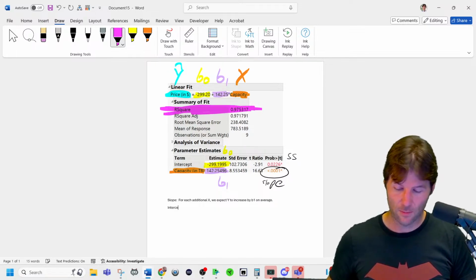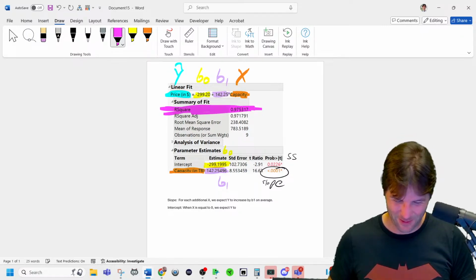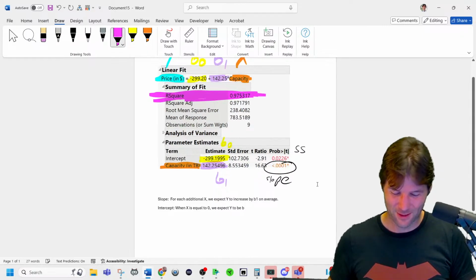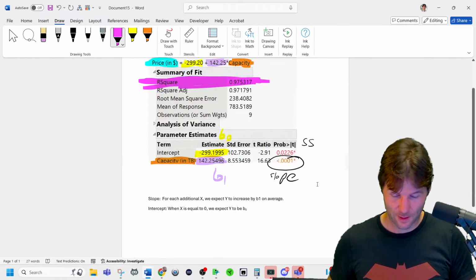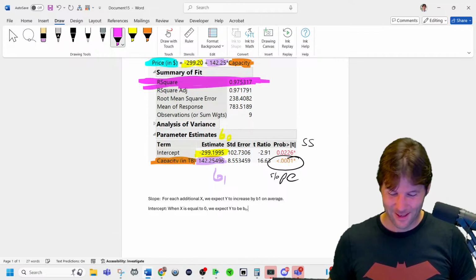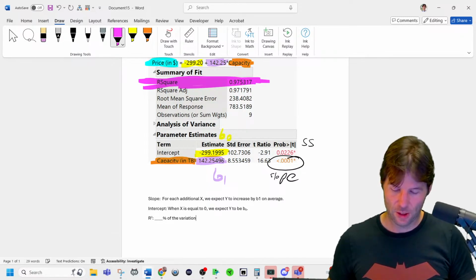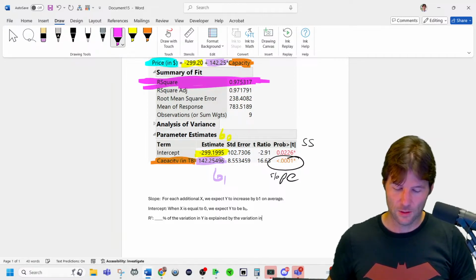The intercept is going to be: when X is equal to 0, we expect Y to be B sub 0. Oh my gosh, there we go. And the R squared is going to be: blank percent of the variation in Y is explained by the variation in X.